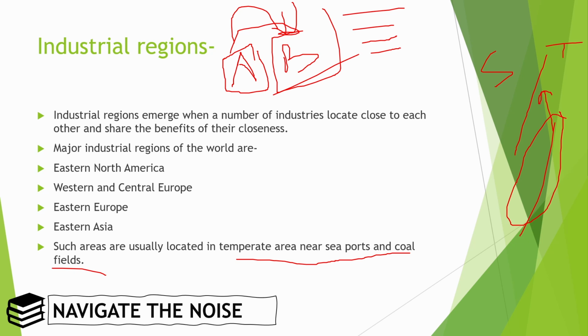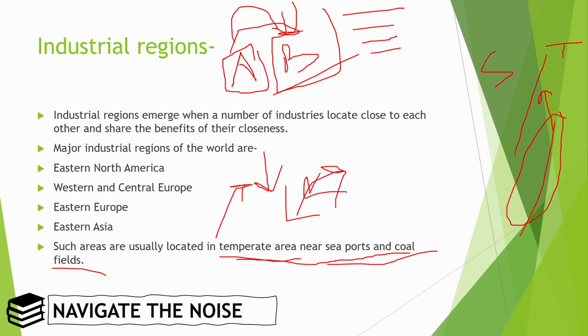Now, why are these areas located in temperate areas? See, a harsh climate can affect the functioning of the industry, because here we are not only talking about the machines and other factors, we are also talking about the labor. So it is very important. If the area is temperate, then the labor will work very efficiently. Apart from that, we have seen that in harsh climates the population is very low. In temperate areas the population is high, so we can generally sell or promote our output, the goods and services.